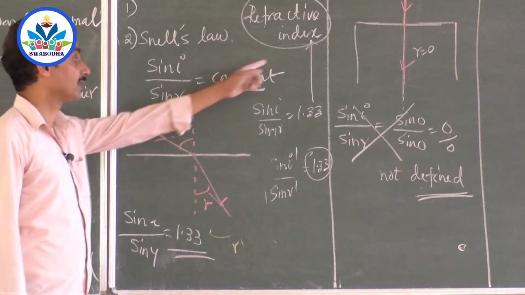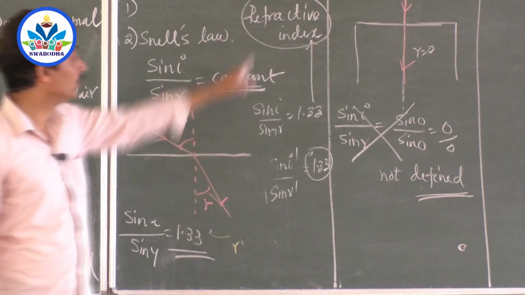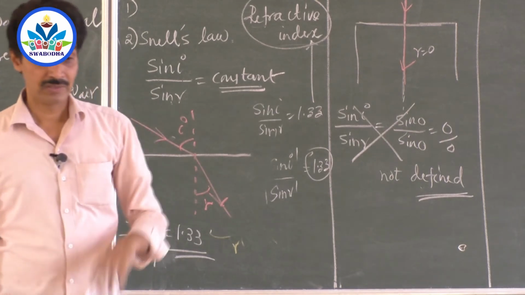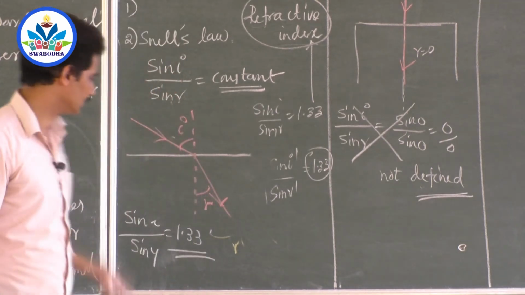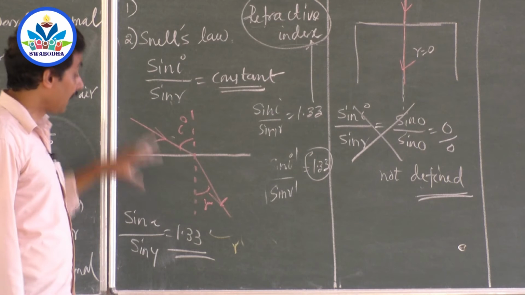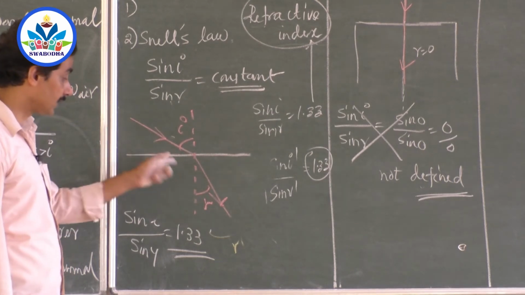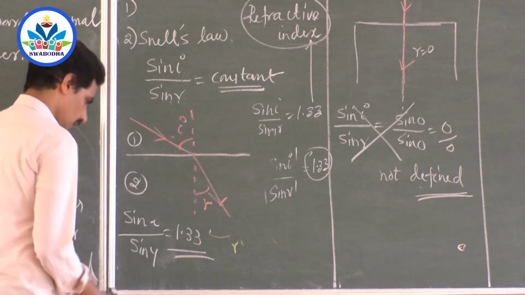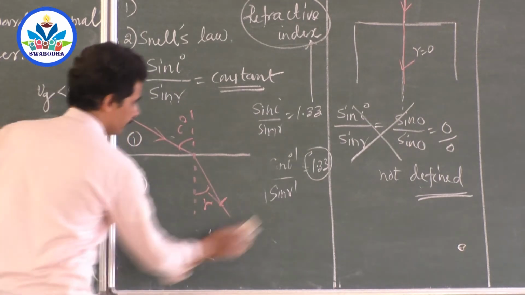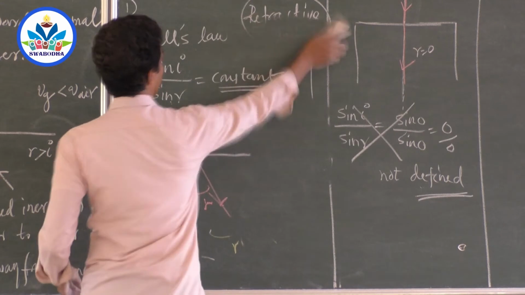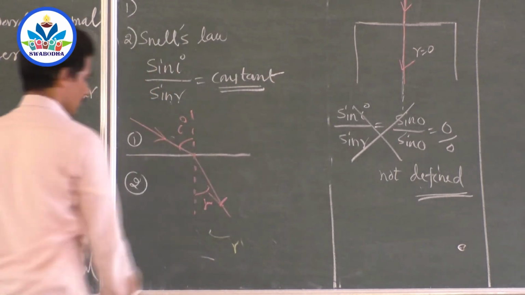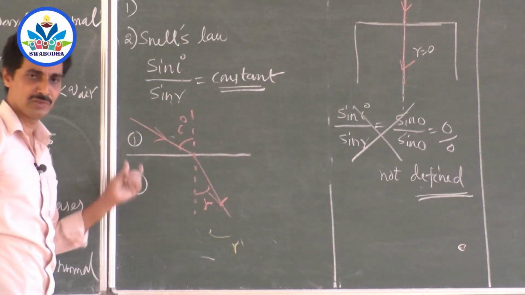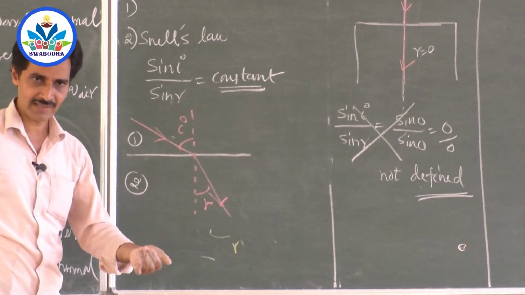Now, refractive index of what? To whom is this index referring? The index is referring to the pair of media. And among the pair of media, suppose this is medium 1 and medium 2. So when a ray of light travels from medium 1 to medium 2, from where has refraction started?